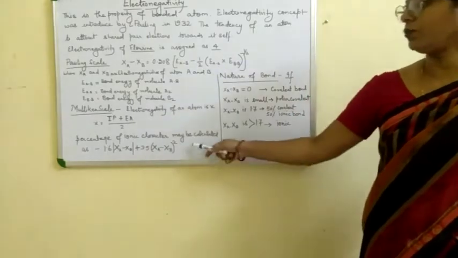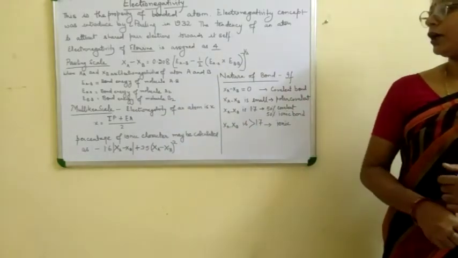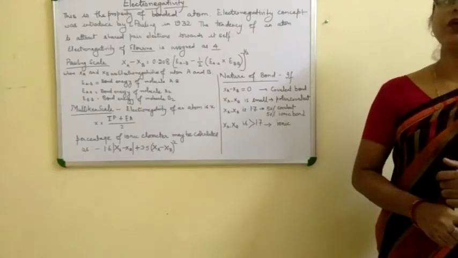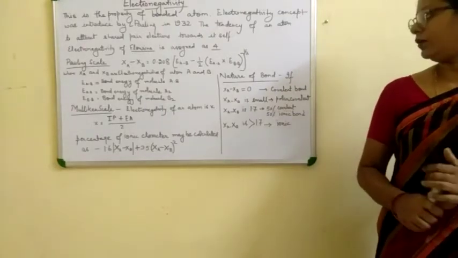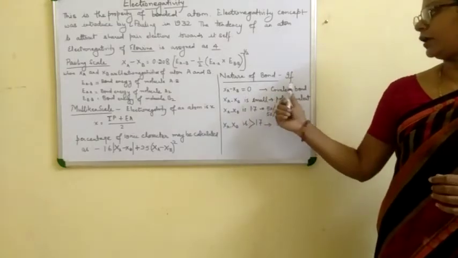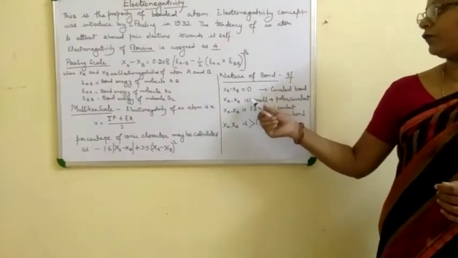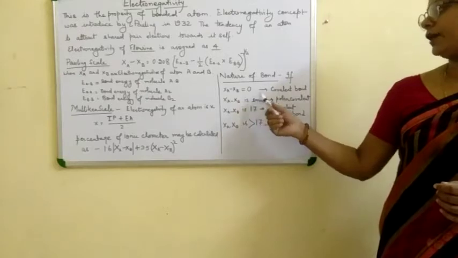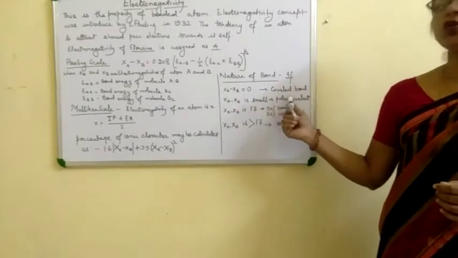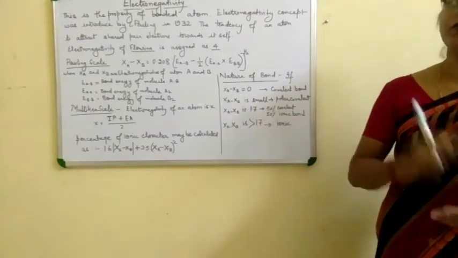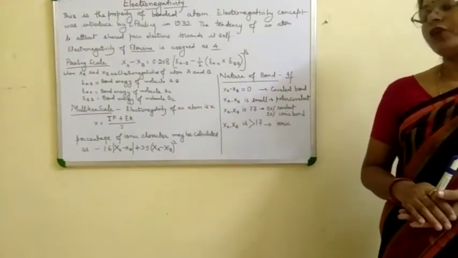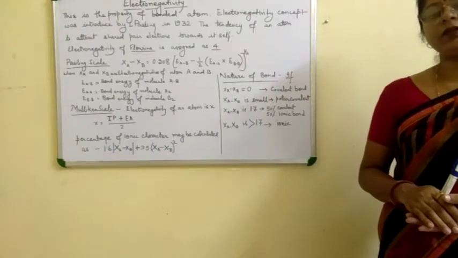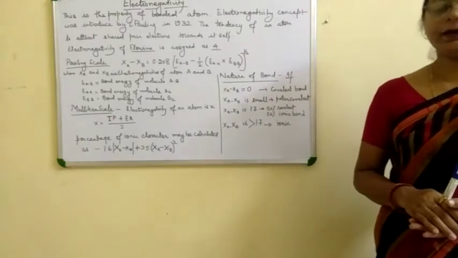By using this, we can find out the electronegativity difference of any molecule, and according to that, if it is 0, then pure covalent. If it is more than 0 and smaller than 1.7, then polar covalent. If it is 1.7, then it has 50% ionic, 50% covalent nature, and if it is more than 1.7, then the bond is ionic in nature.